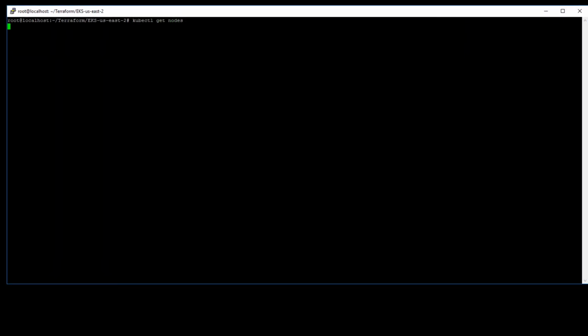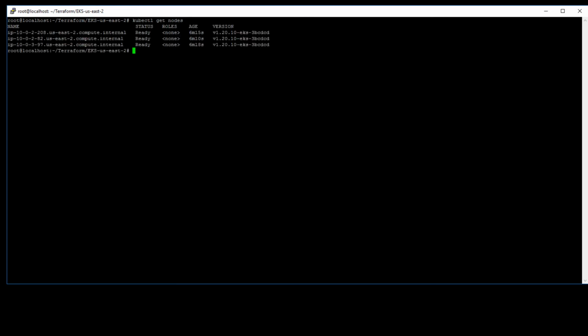We'll use a simple kubectl get nodes command to validate that all our nodes are indeed up and running. And they are.